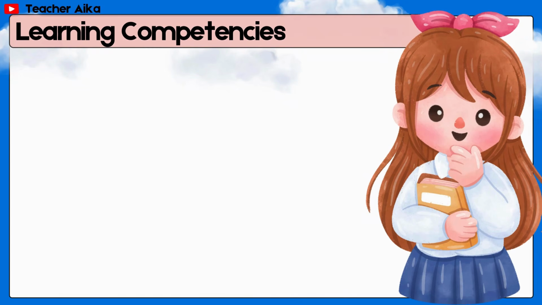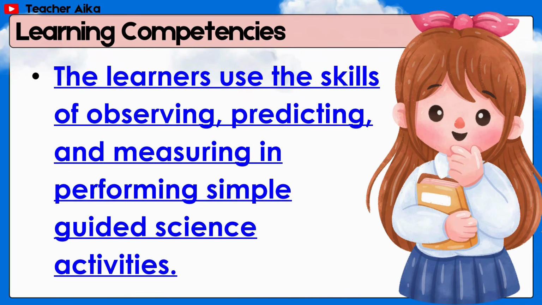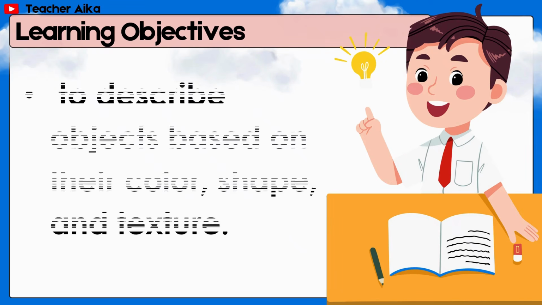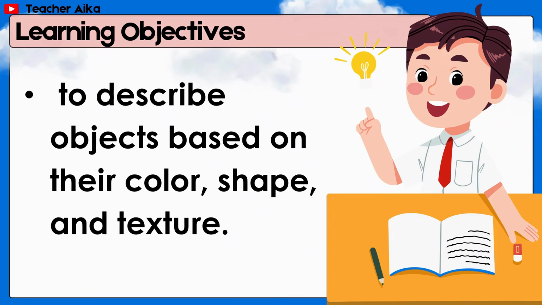Learning competencies. The learners use the skills of observing, predicting, and measuring in performing simple guided science activities. Learning objectives. To describe objects based on their color, shape, and texture.